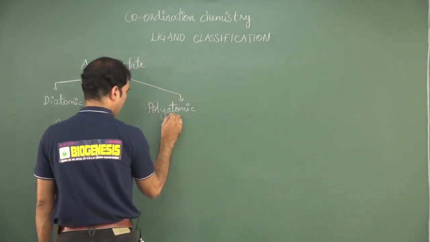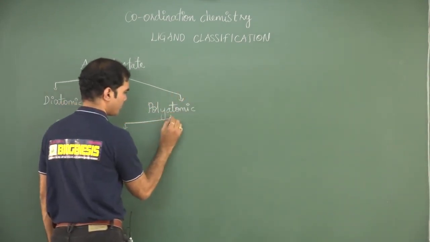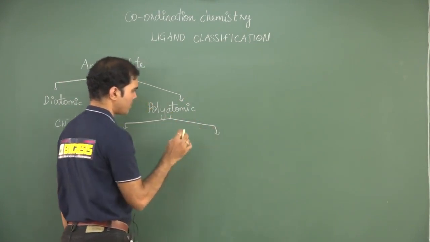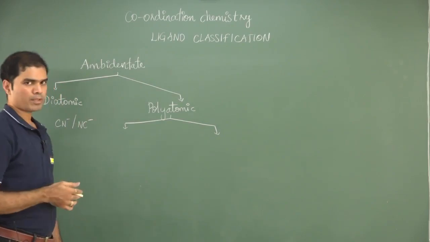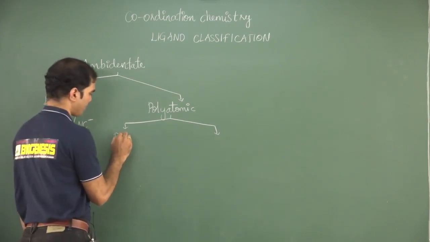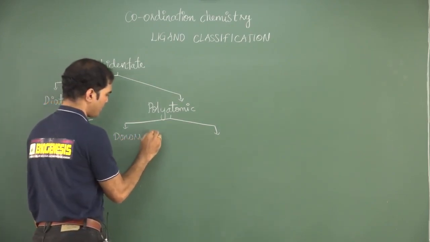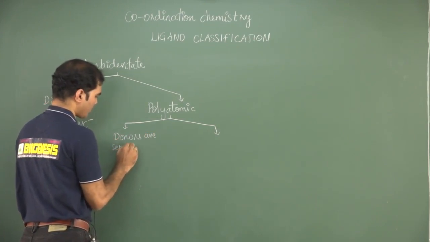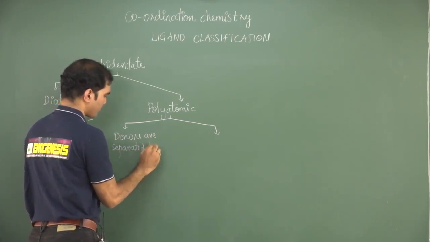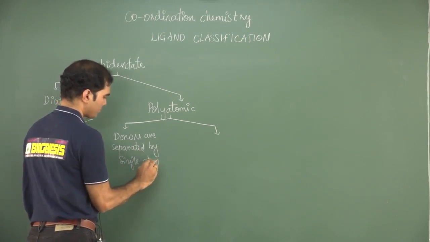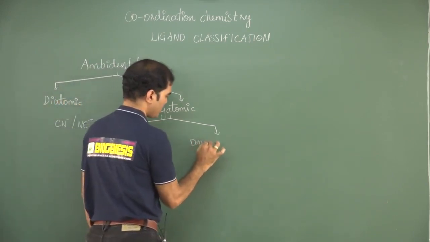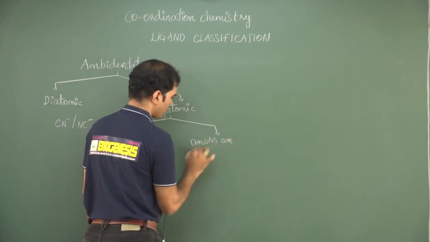On the other hand, when I choose a polyatomic one, it could be 3, 4, 5 atoms, out of which 2 can act as donor atoms. So in the polyatomic one, donors are separated by a single atom, or donors are adjacent.